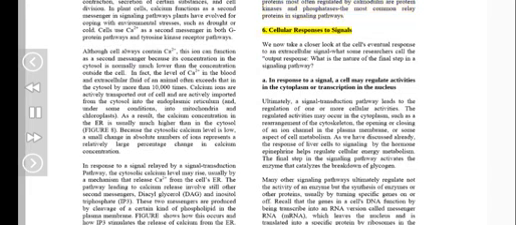6. Cellular responses to signals. We now take a closer look at the cell's eventual response to an extracellular signal, what some researchers call the output response. What is the nature of the final step in a signaling pathway? A. In response to a signal, the cell may regulate activities in the cytoplasm or transcription in the nucleus.